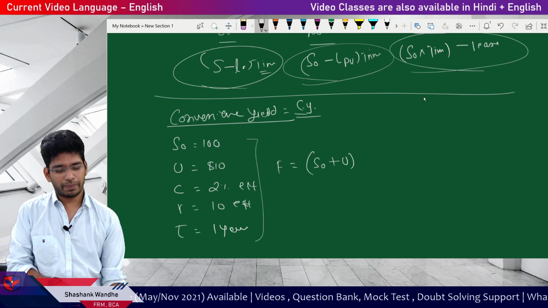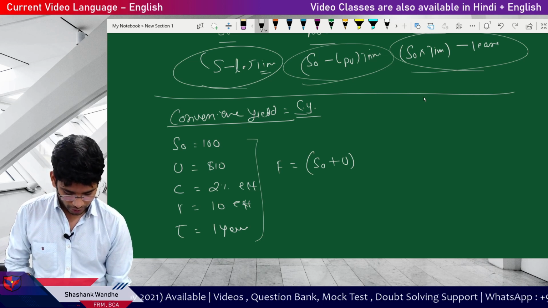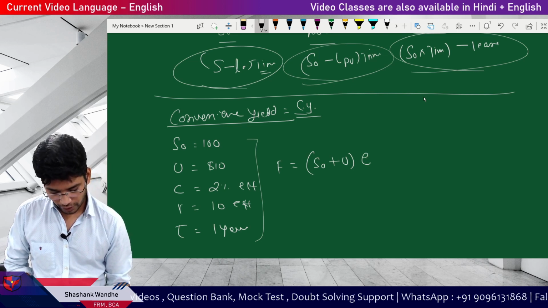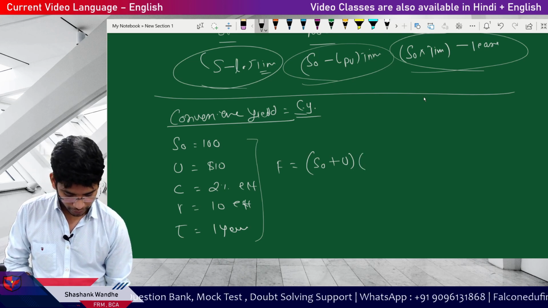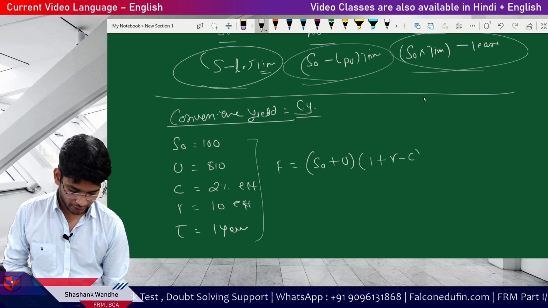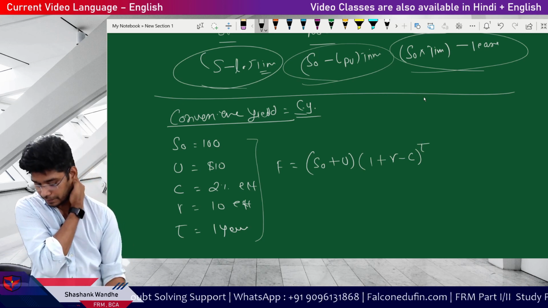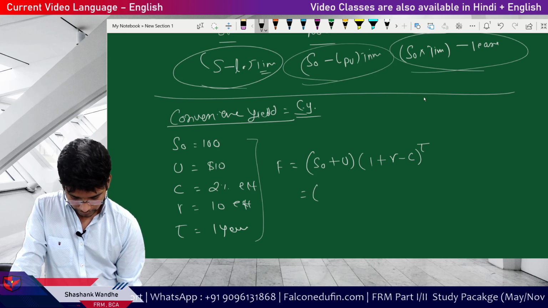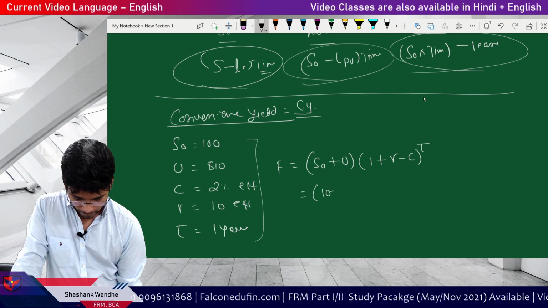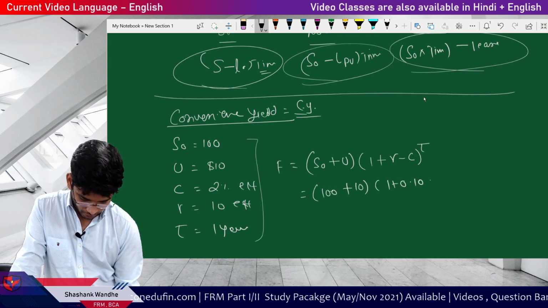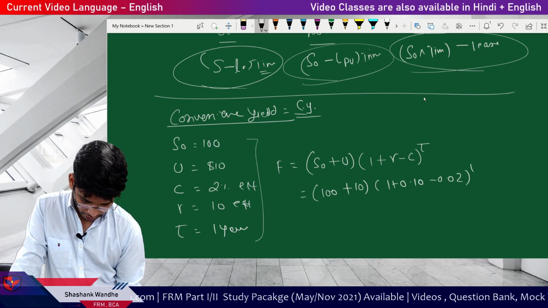To simplify it, I am using this formula: S0 plus U, the storage cost, multiplied by, in the case of a continuously compounded rate it would be e to the power, but here we have the effective rate, so 1 plus R minus C, that is convenience yield, to the power T. That is 100 plus 10, times 1 plus 0.10 minus 0.02 to the power 1.